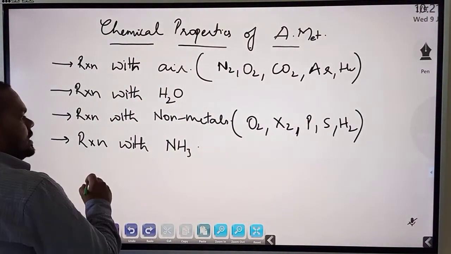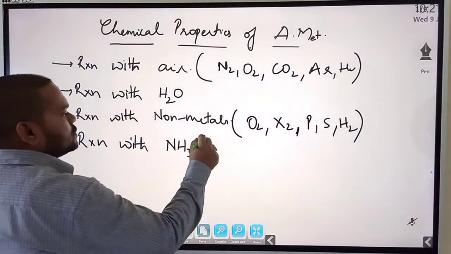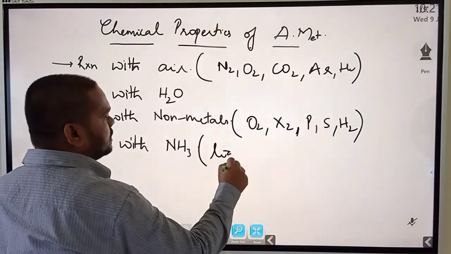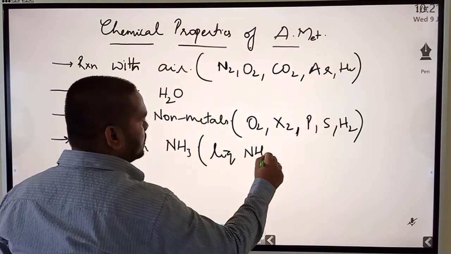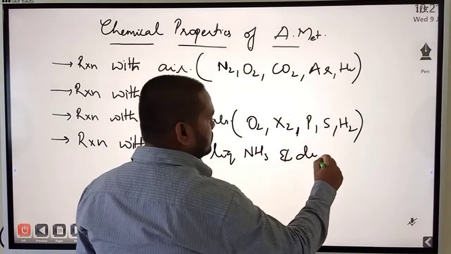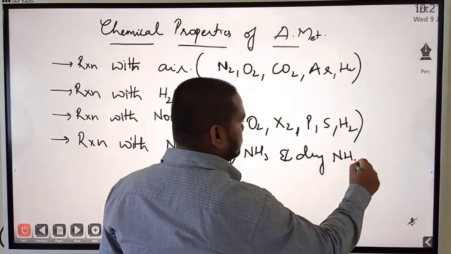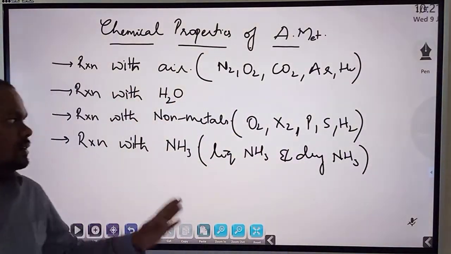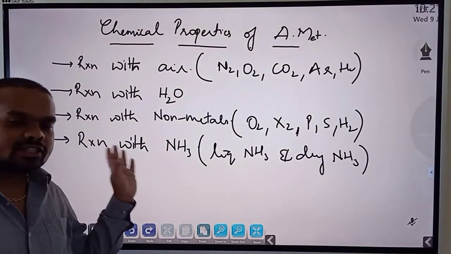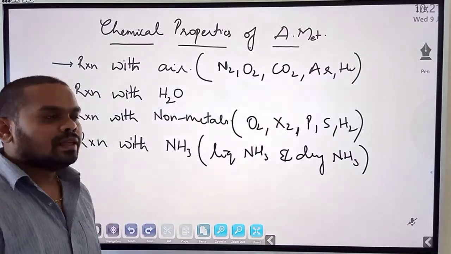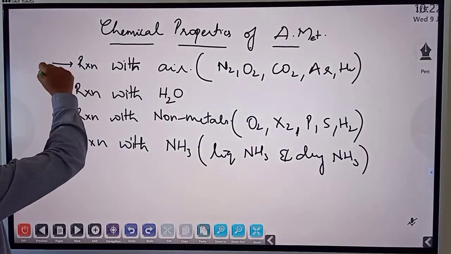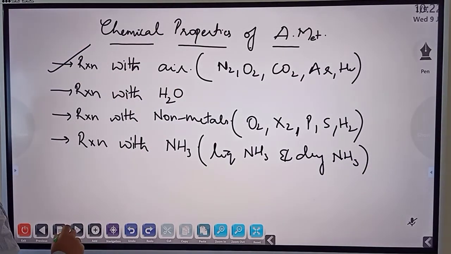Okay. The reaction with ammonia. Ammonia has two cases: liquid ammonia and dry ammonia. So these are the chemical reactions that we will be studying ahead. So let's begin. The first one is reaction with air.